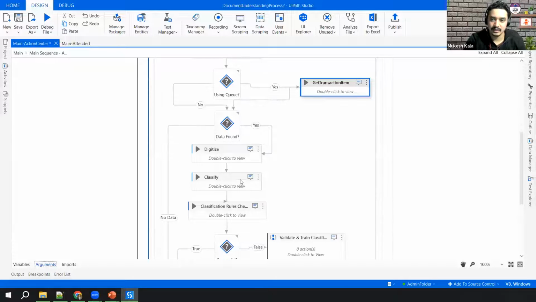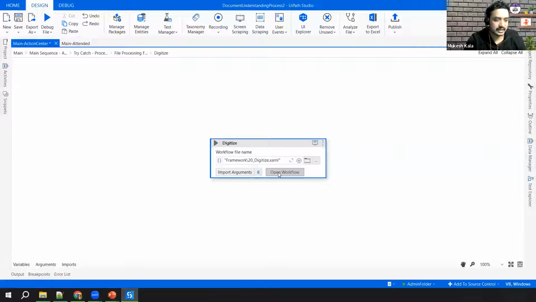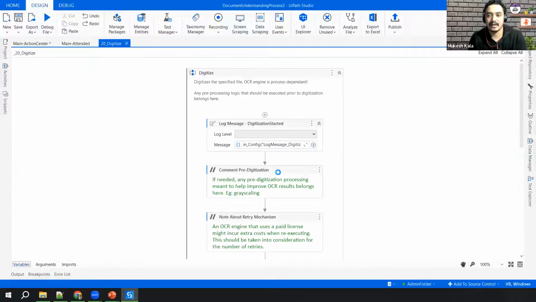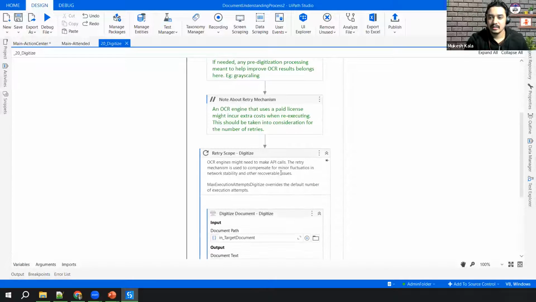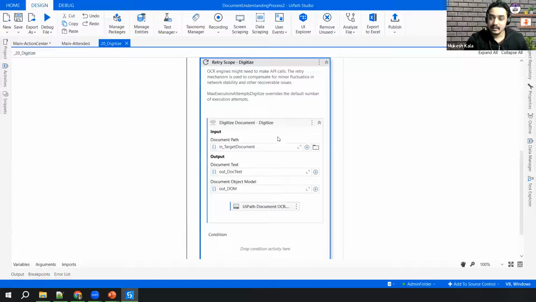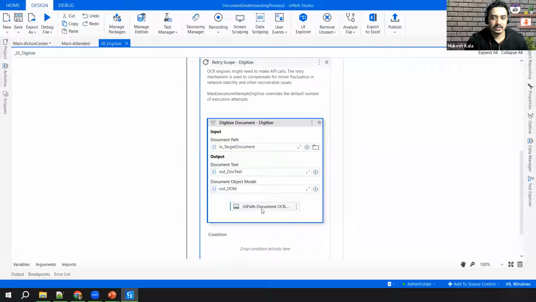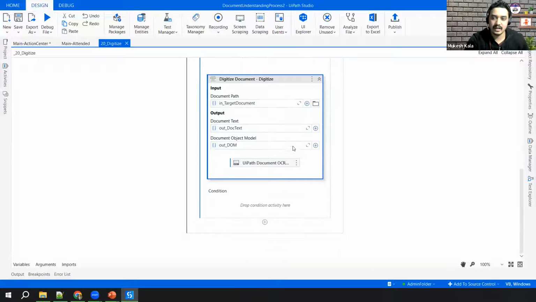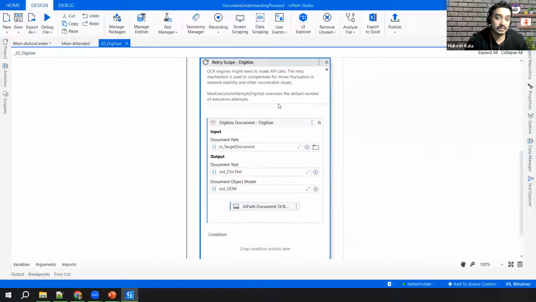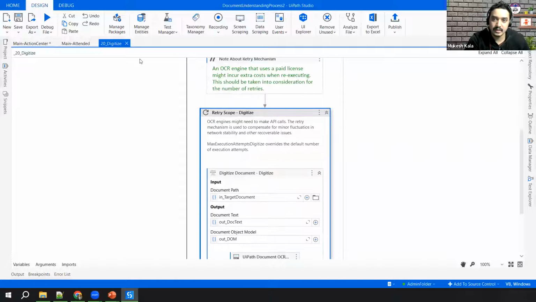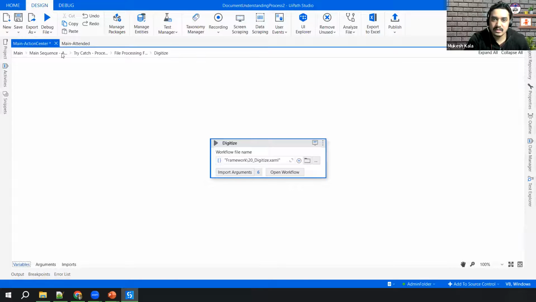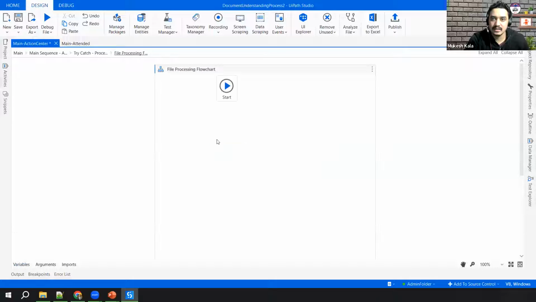Once you have the file path, the next step is digitize. In the digitization, it would be validating whether it's a scanned PDF or a native PDF, and based on that, it would do the digitization. Here the retry scope is already done. The digitized document is using the UiPath OCR, and it has also done the exception handling for you with the help of the retry scope, right? Once the digitization is done, the next thing you will see here is the classification.